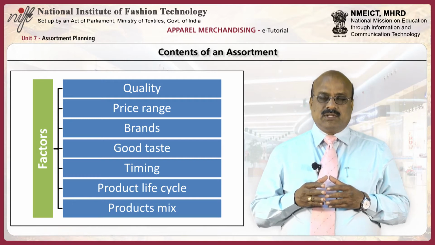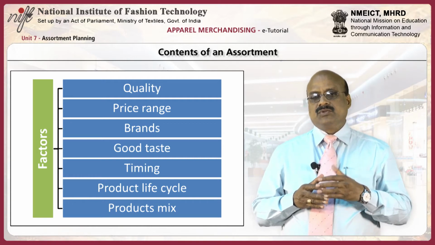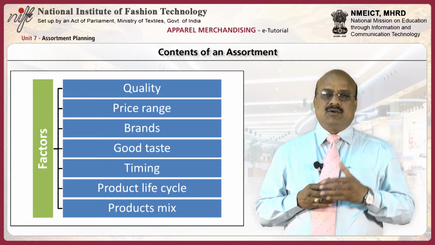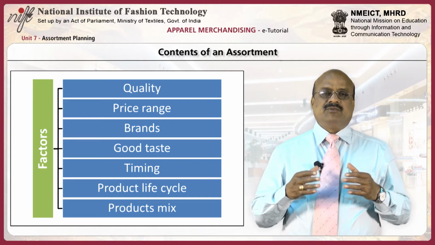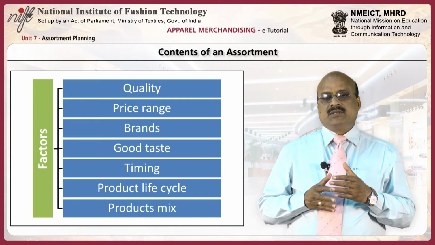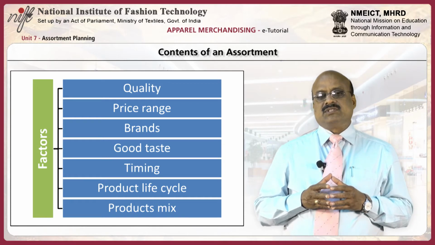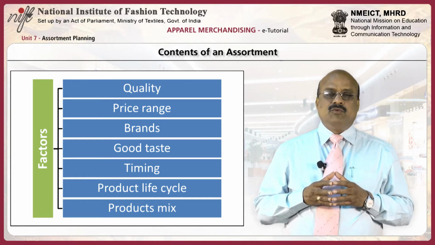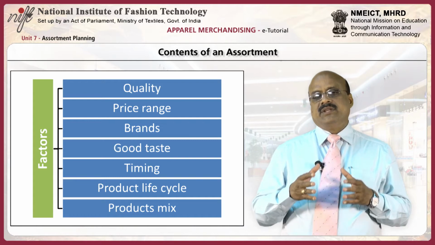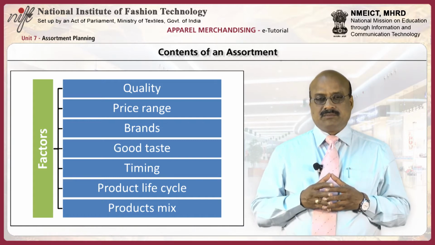This includes the type of retail institution, past sales records, determination of consumers' wants, internal and external sources of information, type of goods offered, and elimination of merchandise items.